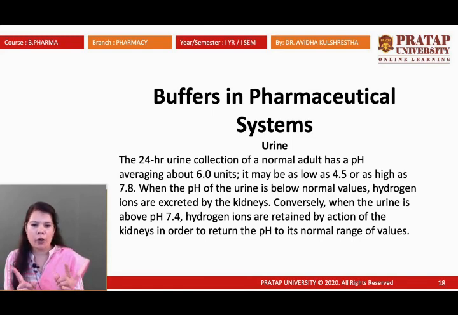whenever this pH range of 4.5 to 7.8 is optimum. If it lies below or above, it creates some disability or some problems in urine secretion and creates UTI infections also. So retaining of hydrogen ions and excretion of hydrogen ions in the kidney creates some disorders. So there also we take some buffer solution which can help to maintain the pH of urine and avoid UTI infections and abnormalities in the urinary tract.